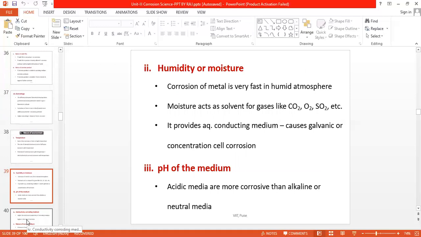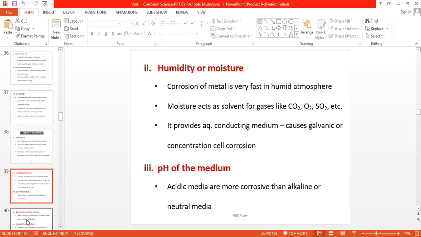Humidity or moisture. Humidity or moisture is the main cause of wet corrosion or electrochemical corrosion. Corrosion of metal is very fast in a humid atmosphere. Moisture acts as a solvent for gases like CO2, O2, SO2, etc., which are miscible in the moisture, and they provide the conducting medium and cause the corrosion. The main corrosion due to moisture is galvanic corrosion or concentration cell corrosion. Already we have discussed it.